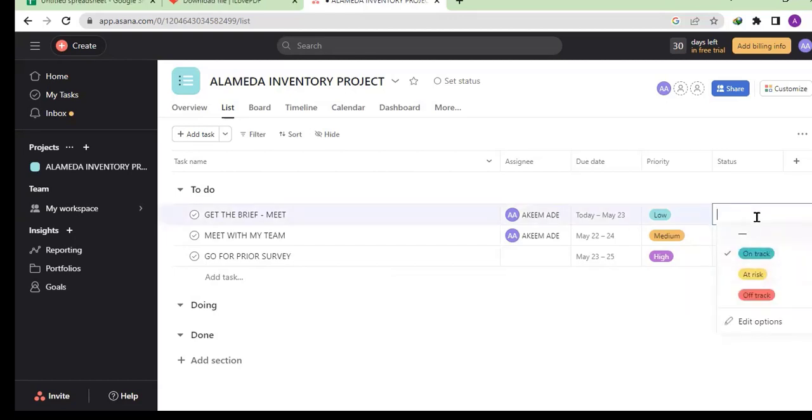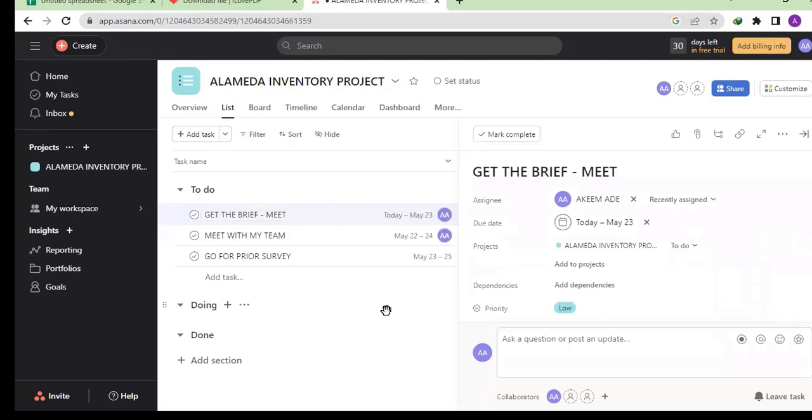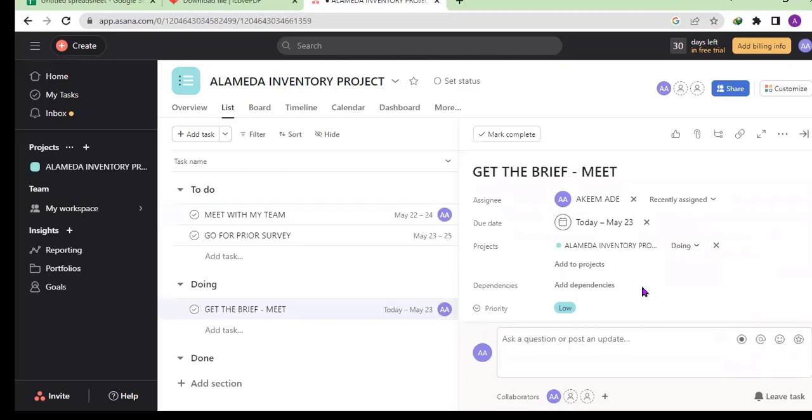Now, the moment this is done, one good thing about this is, I'm clicking on this. The moment this is done, you move it from to do and you move it to doing, or there's somebody already doing it. Now you will see that the moment I click on doing, it has left, complete. Sorry.